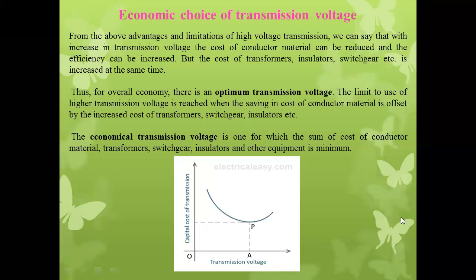There are two fundamental economic aspects of transmission line design: economic choice of conductor size and economic choice of transmission voltage. So we will see the economic choice of transmission voltage. I think we have seen in the fourth unit that various advantages are there while transmitting electrical power at a high voltage level.